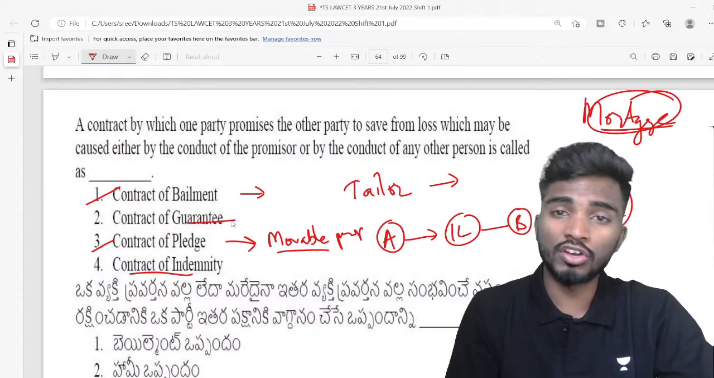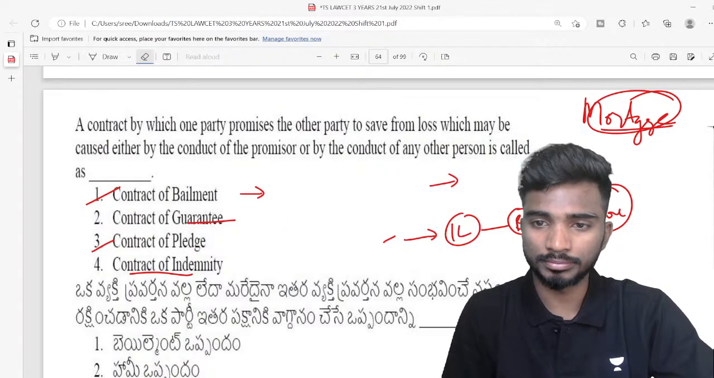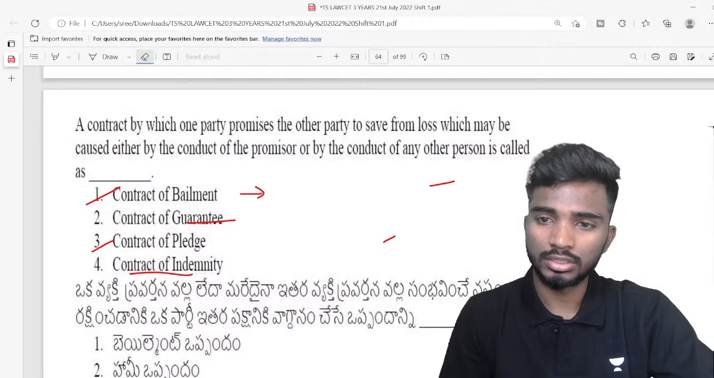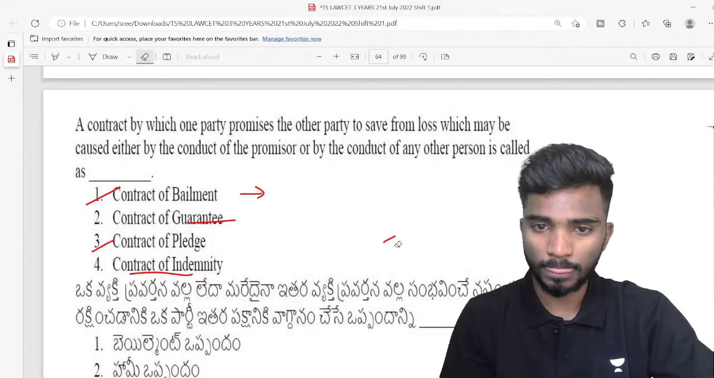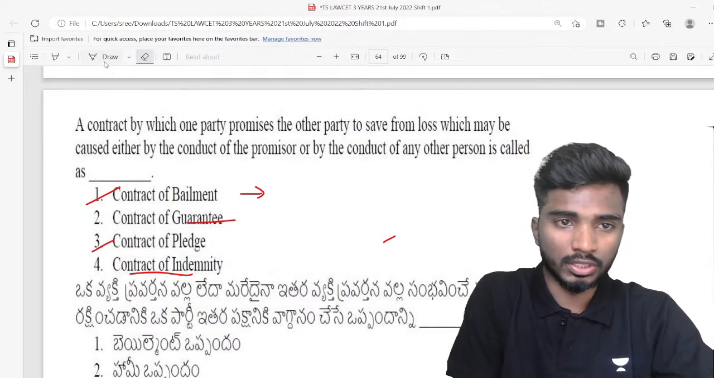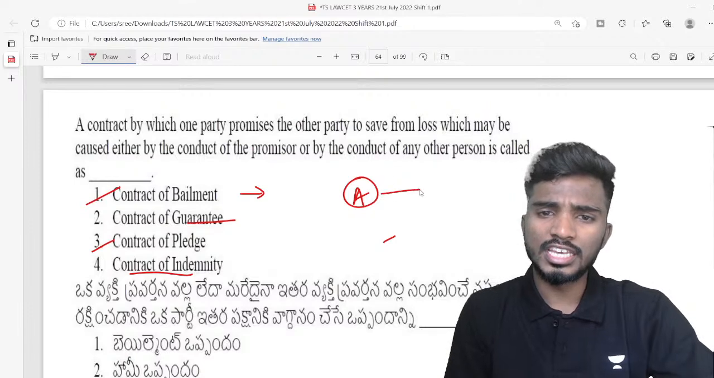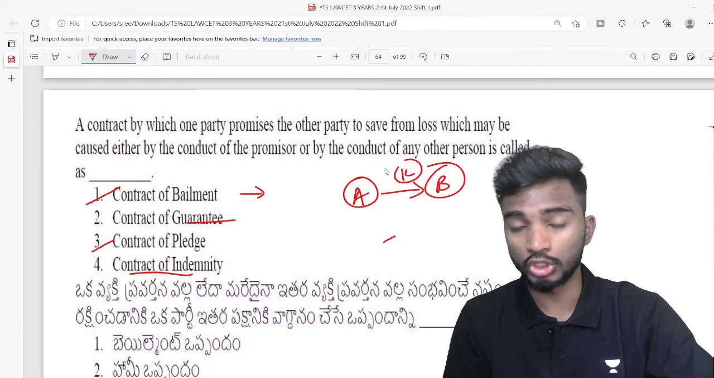Next one is contract of guarantee. So what is a contract of guarantee? Let me explain it over here. See, for example, A is there, right? A is giving money to B, 1 lakh rupees.